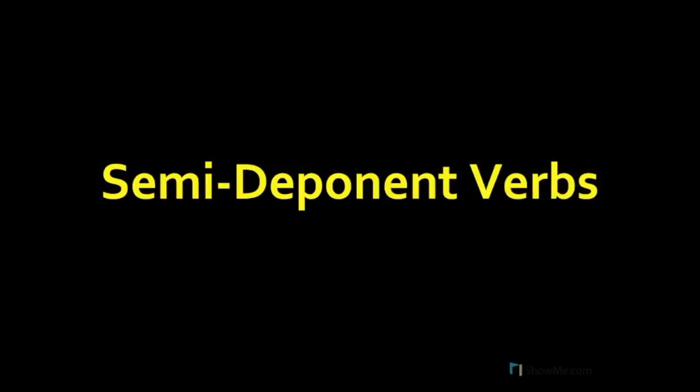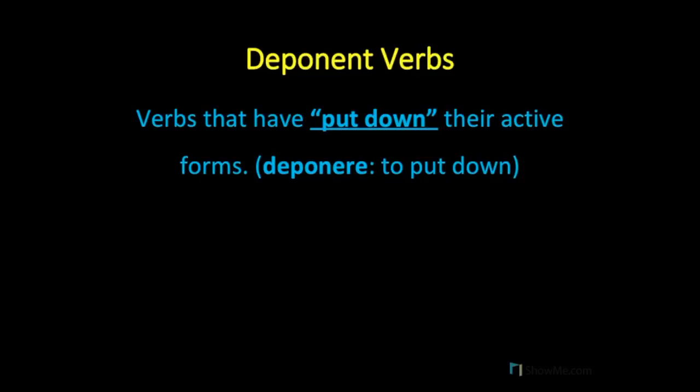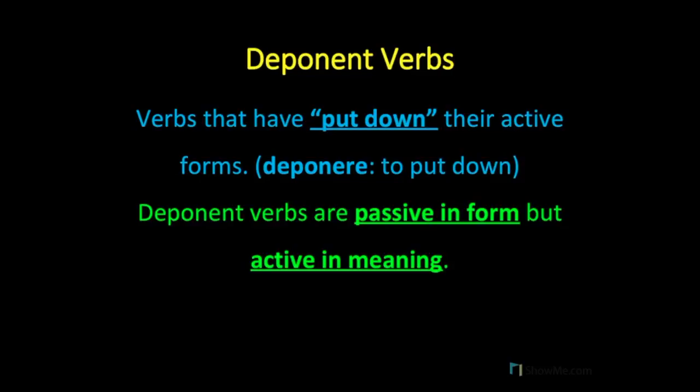In this video, we will discuss another family of deponent verbs, that is, the semi-deponent verb. First, let's quickly review the basics of deponent verbs. Deponent verbs are verbs that have literally put down their active forms. This comes from the verb deponere, which means to put down. So, deponent verbs are verbs in Latin that have passive forms, but have active meanings.